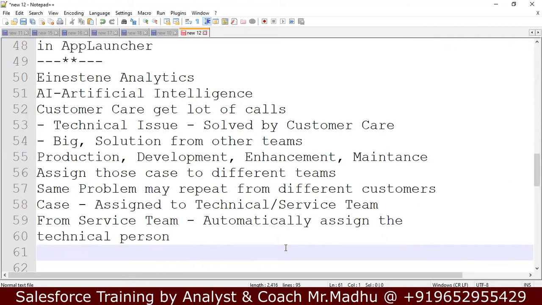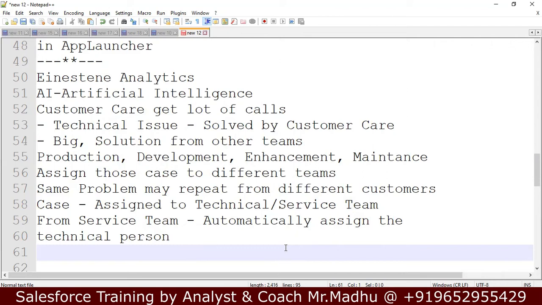This task can be automatically done by using artificial intelligence, because it is a repeated problem. Repeated tasks can be automatically handled by the application. This is the Einstein platform.